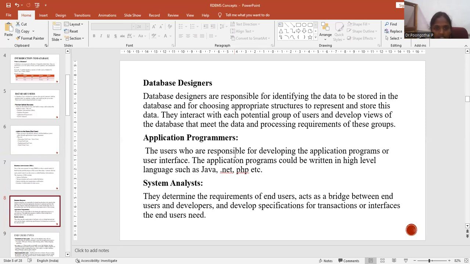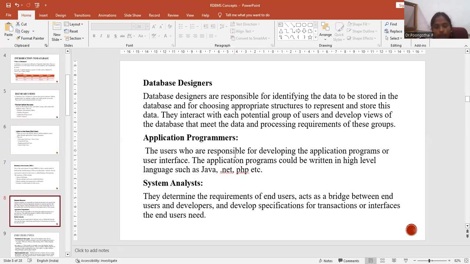Database designers. Database designers are responsible for identifying the data to be stored in the database and for choosing appropriate structures to represent and store this data. They interact with each potential group of users and develop views of the database that meet the data and processing requirements of these groups.